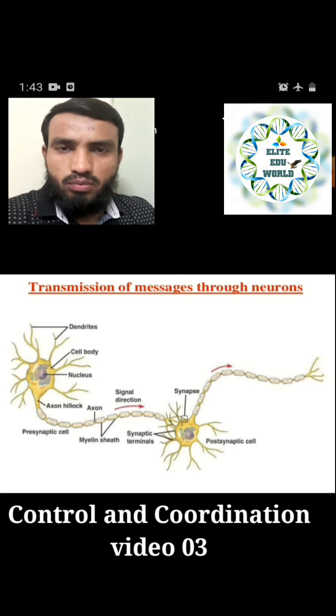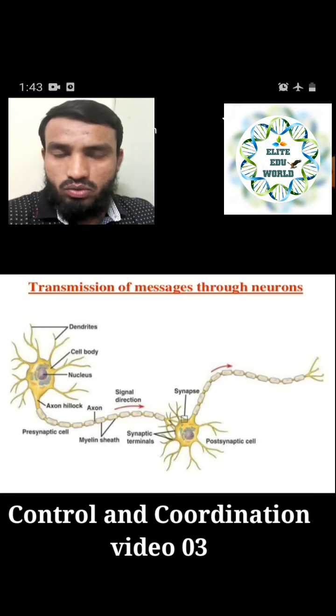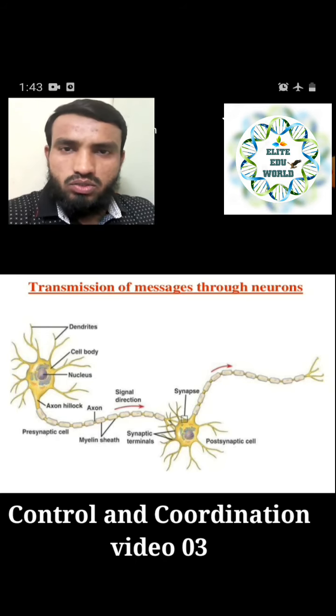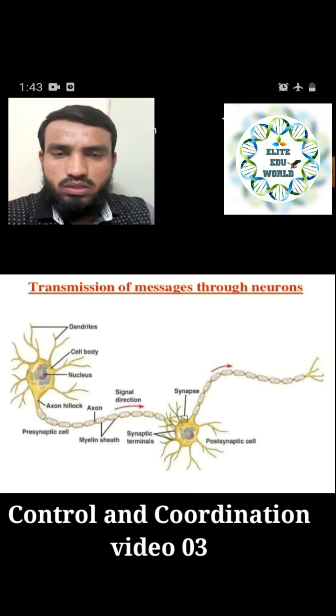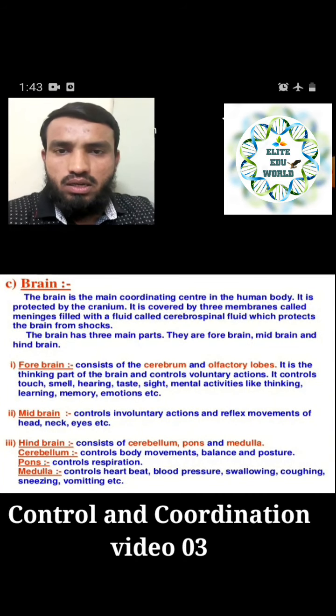When the message goes from the body towards the brain, it is called a sensory nerve. When it brings the message from the brain to all the other organs, it is called a motor nerve. Like this, the message travels from one neuron to another neuron. This is what we saw in our last slide.